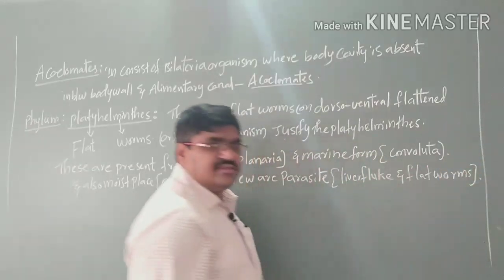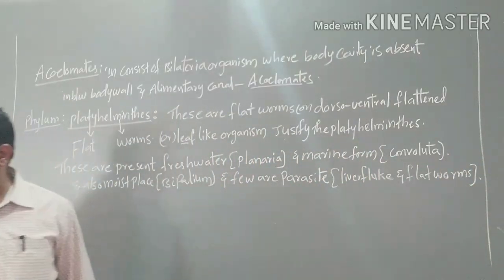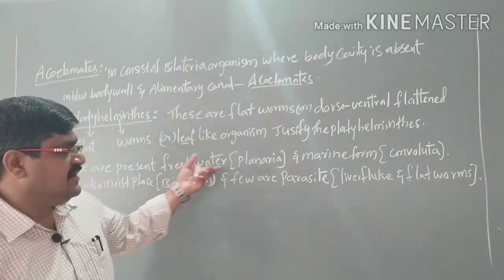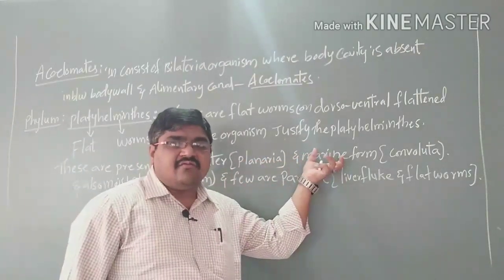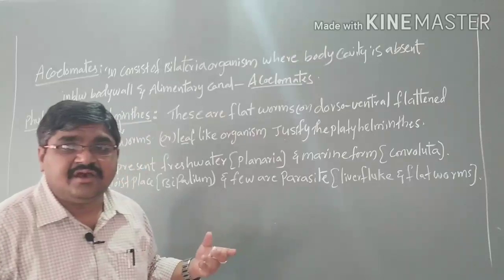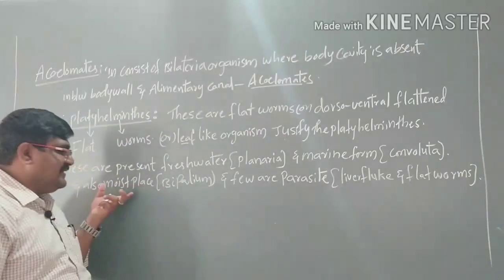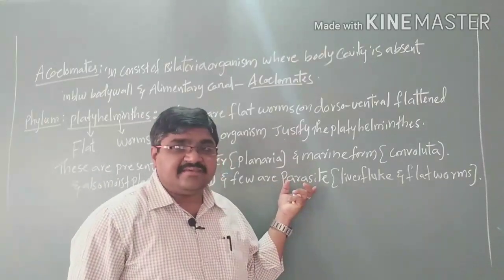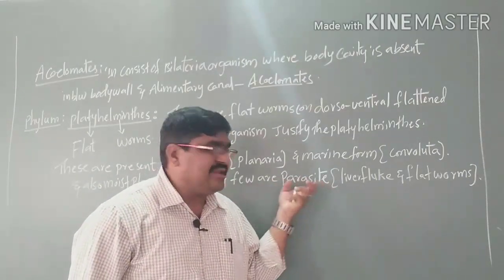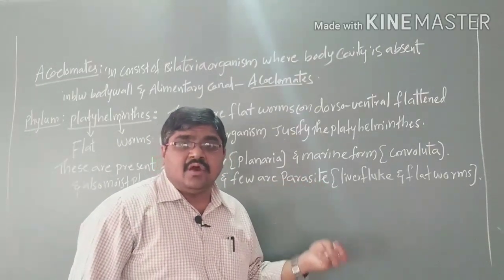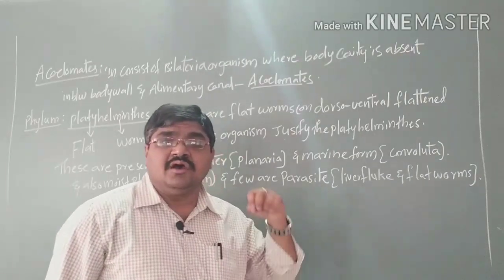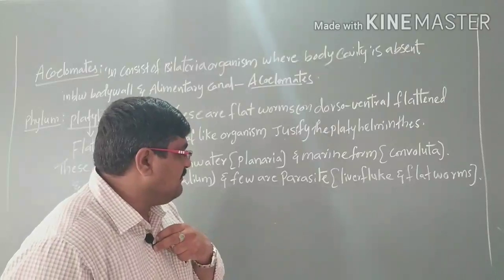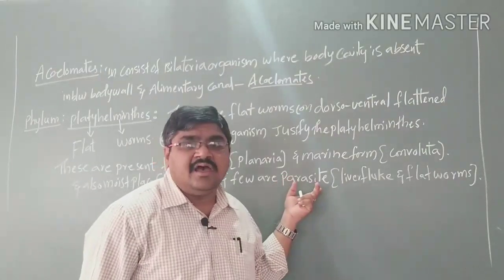So these are examples where there are various forms. They are present in freshwater, some in marine water, some in moist places, and some in parasitic form. Parasitic means they depend on a host organism.